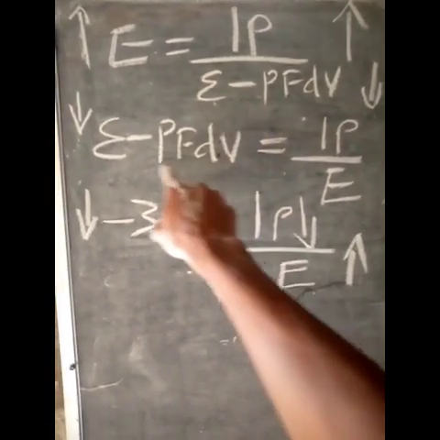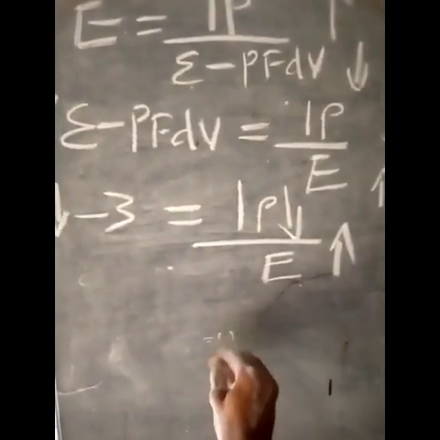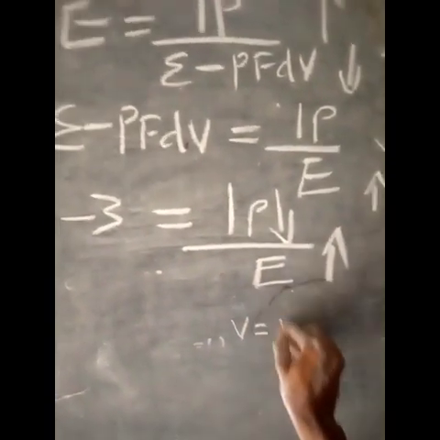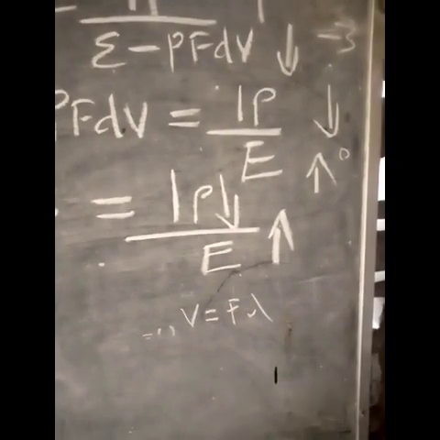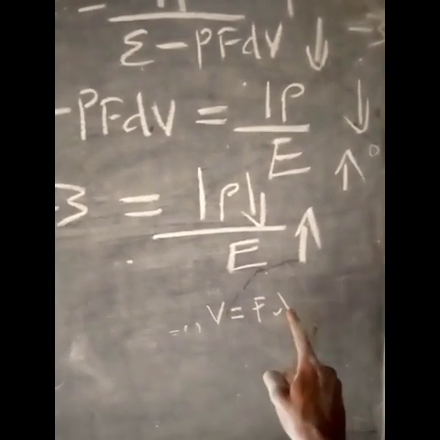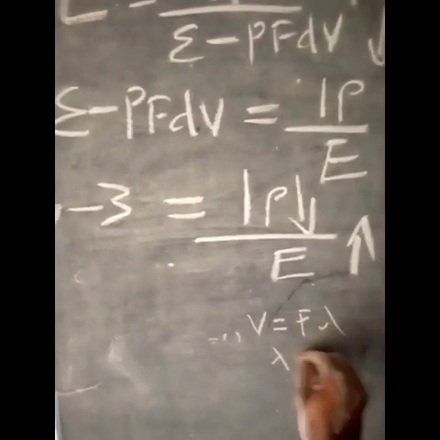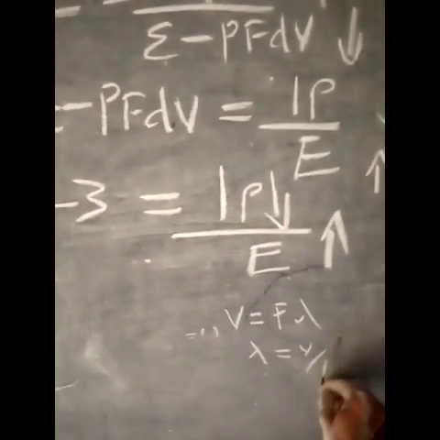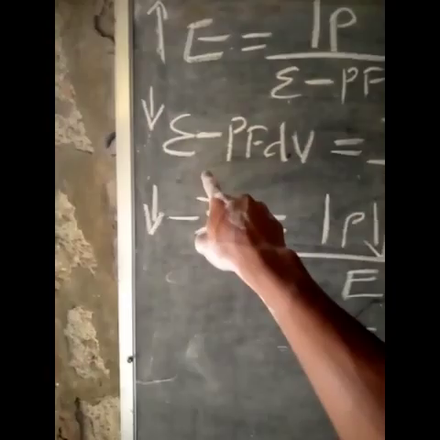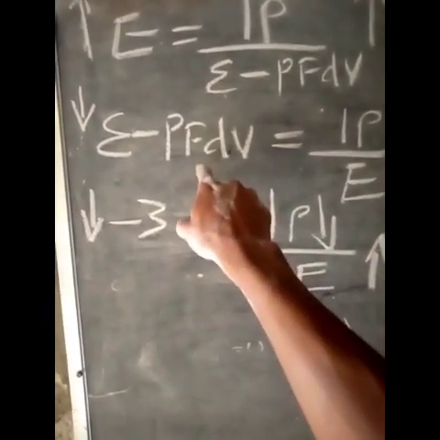How do you pay attention to it? You make it the subject of the formula. What does it mean to make something the subject of the formula? You pay attention to it. For instance, EV is equal to F lambda. I'll pay attention to V. But if I make lambda the subject of the formula, I'll have lambda is equal to V over F. It makes me pay attention to lambda. So making E minus PFDV the subject of the formula, what does it mean in mathematics? It means pay attention to it.